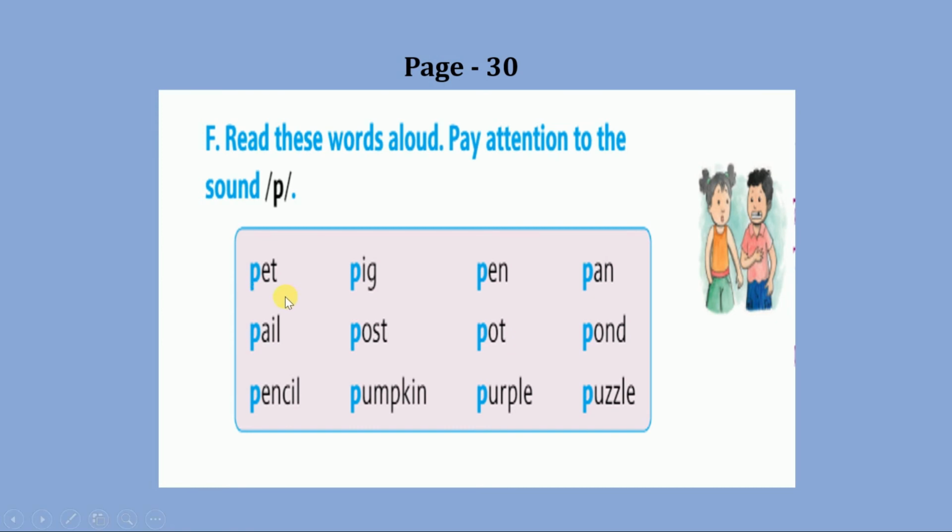Pet, pig, pen, pan, pail, post, pot, pond, pencil, pumpkin, purple, puzzle. Did you notice the sound p? So you need to read this at your home once again.